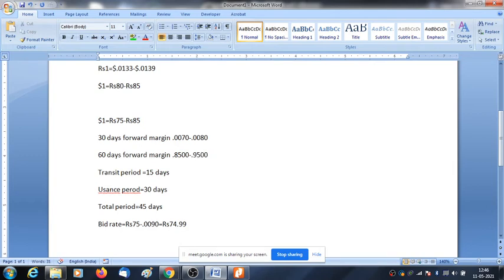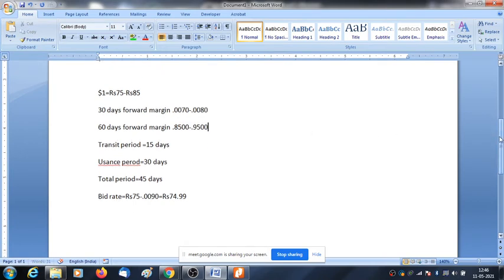Now tell me whether these are at premium or discount. Jyoti and Nisha, please tell me whether this exchange rate is in premium or at discount. Sir, premium. Yes, premium. And here we want to see the bill buying rate.